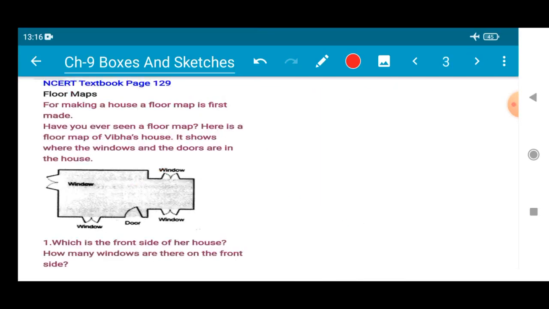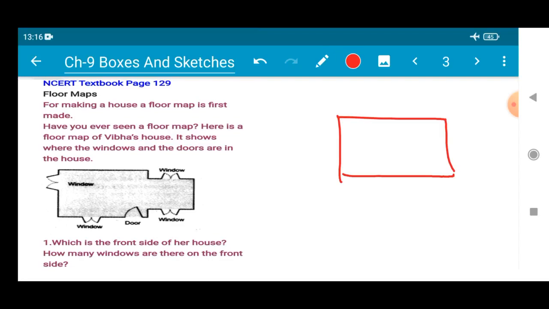Okay, now on the next page, in this topic, we are going to touch the portion of an engineer or architect. So you people will enjoy this. Listen to me very carefully. Okay, read the sentence, read the words given in this topic. Floor maps. For making a house, a floor map is first made. So wherever you are staying, that is your house. First of all, what engineers do is make a floor map.